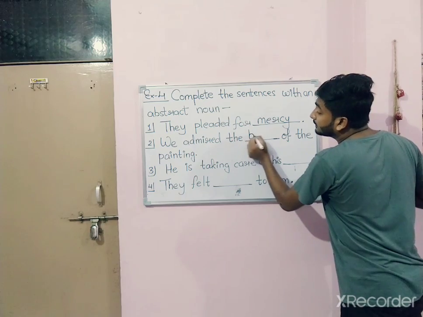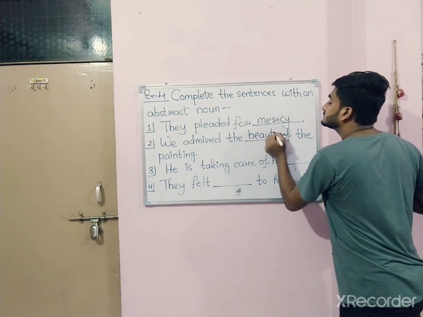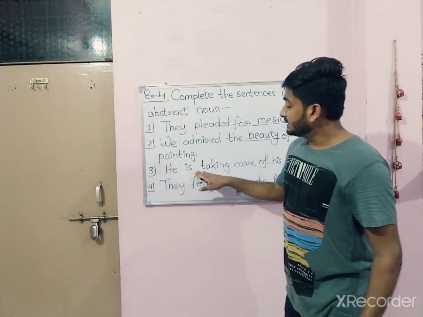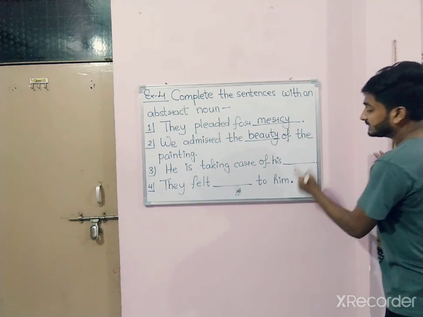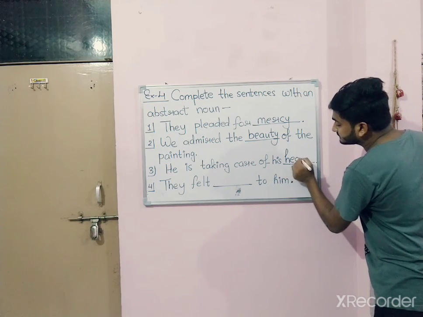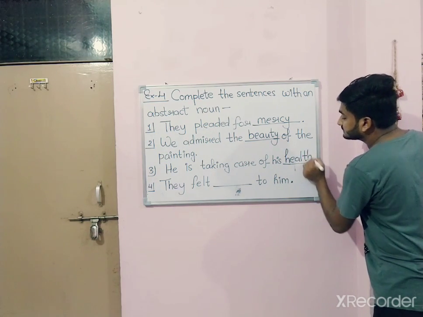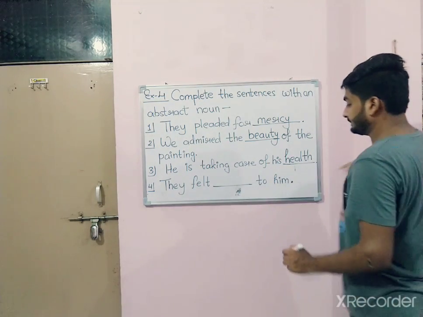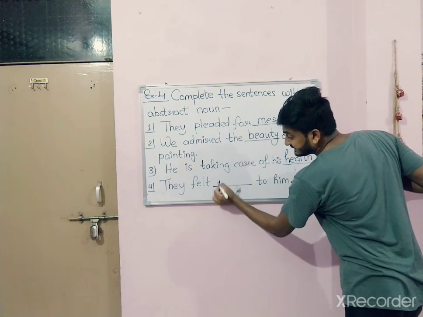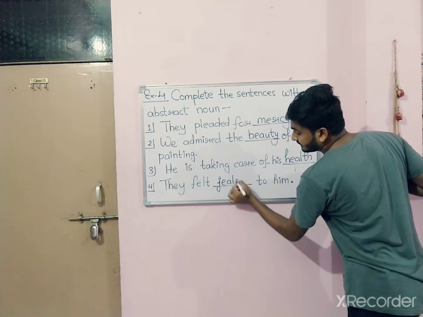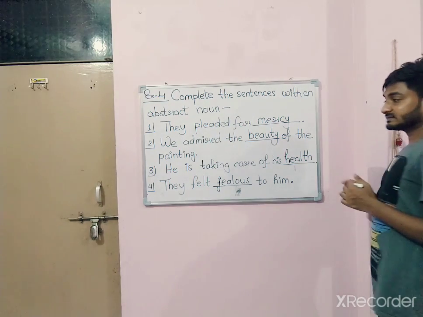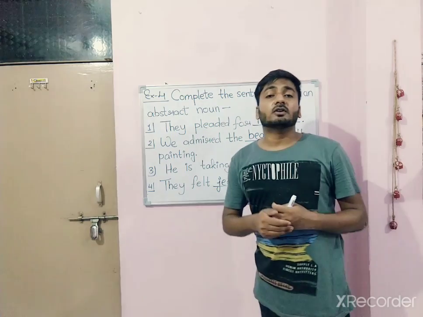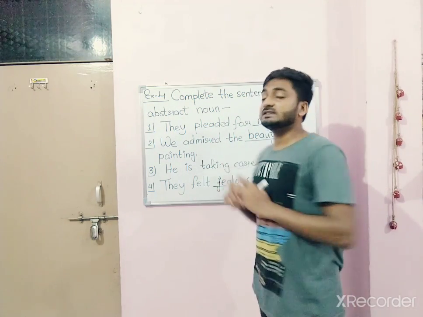It can be beauty. Number 3, he is taking care of his health. Number 4, they felt jealous to him. This is it. You can fill any other abstract noun according to yourself which is suitable to these sentences.